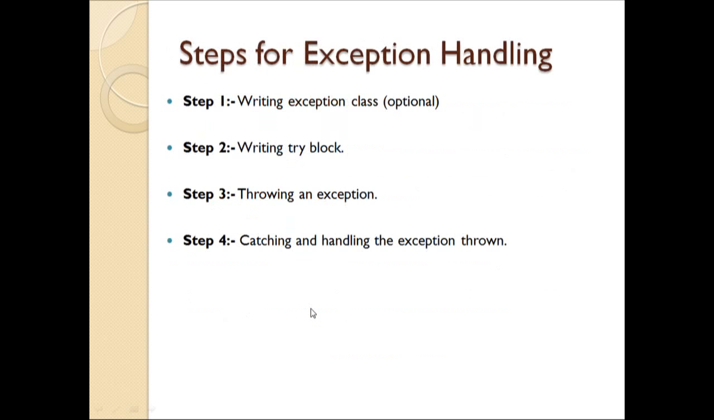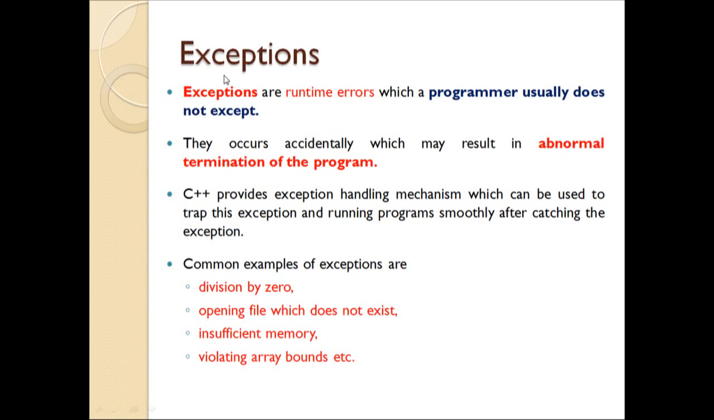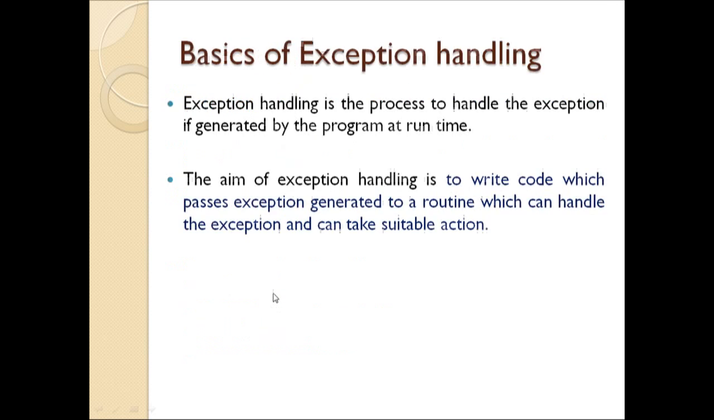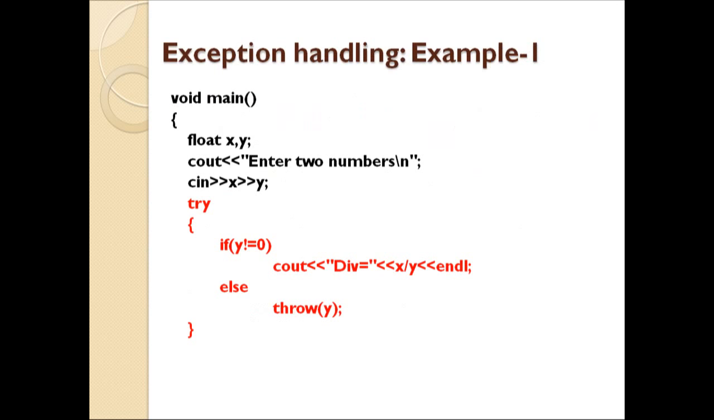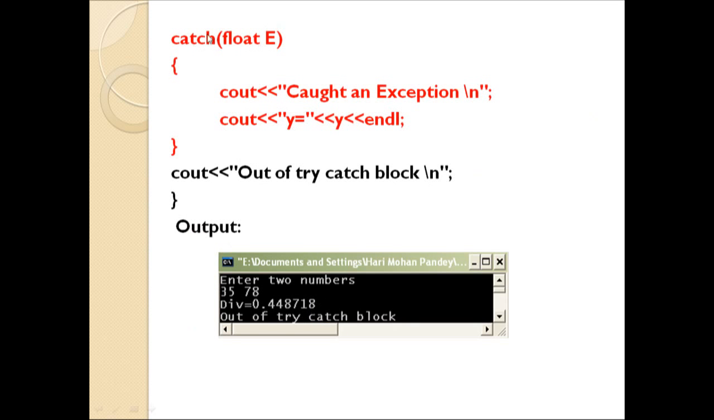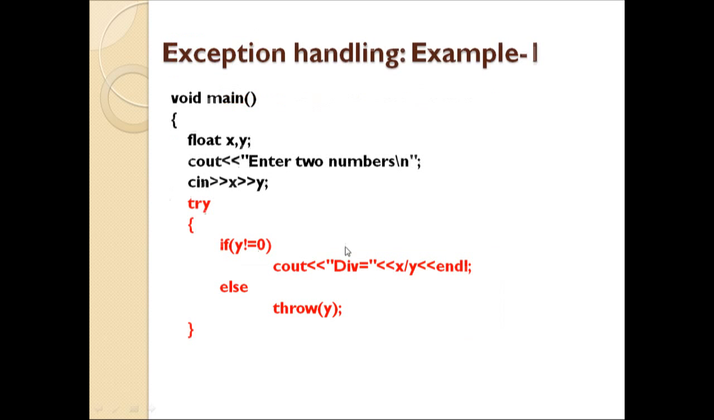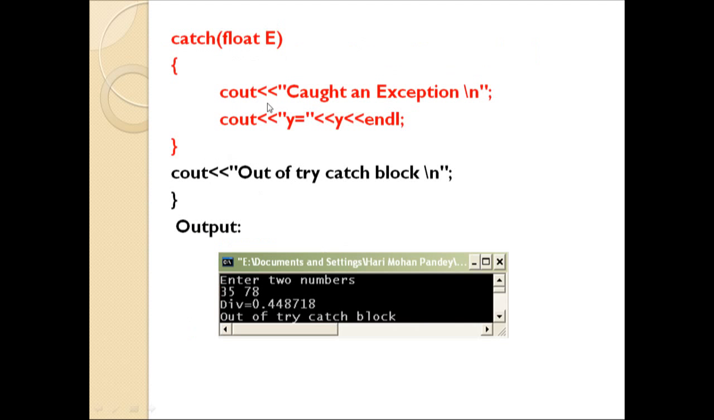The same example is listed. You have seen it during the discussion of the exception definition. The first example says division by 0. The same example I have implemented here: if y is not equal to 0, then we will divide, otherwise we will throw the exception. And using this catch block, we are handling the exception which will be thrown by this throw statement. The catch block is given with float e as the object, and we have given the statement caught an exception, and we will display the value of y.